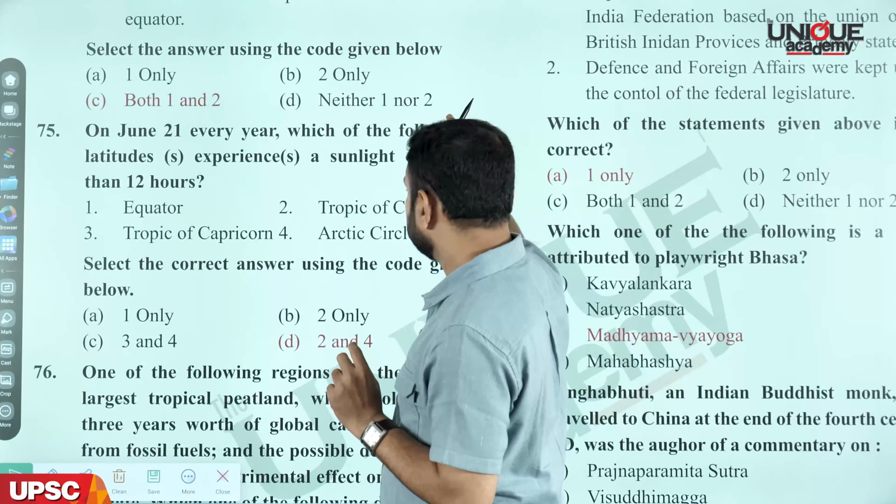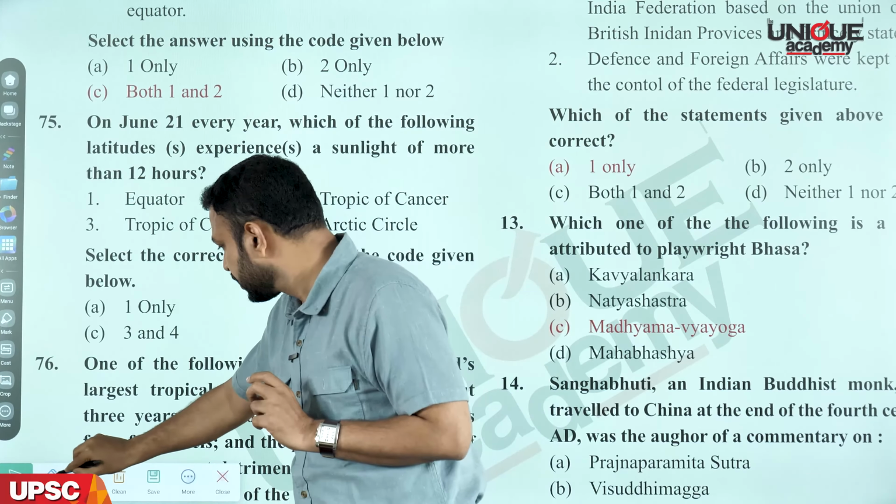Then this is a simple question. On the 21st, which is the solstice, every year, which of the following latitudes experiences sunlight of more than 12 hours?